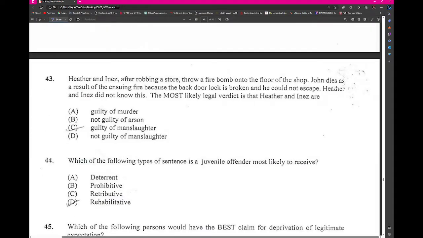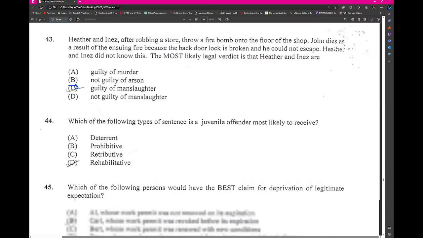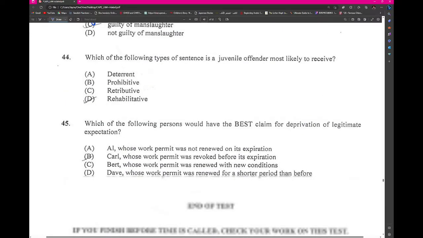Last couple questions. Heather and Inez, after robbing a store, throw a firebomb into the floor of a shop. John dies. This would be oblique intent, so it would be guilty of manslaughter. The death has arisen through oblique intent. Which of the following types of sentences are juvenile offenders likely to receive for rehabilitation?